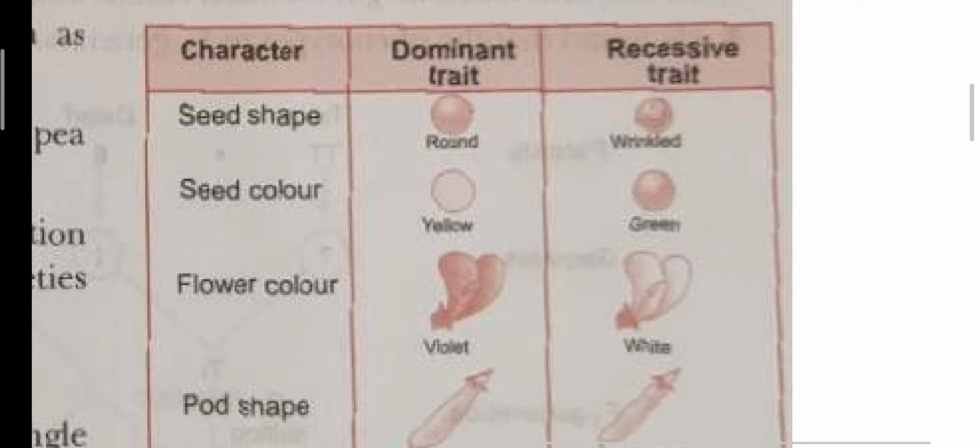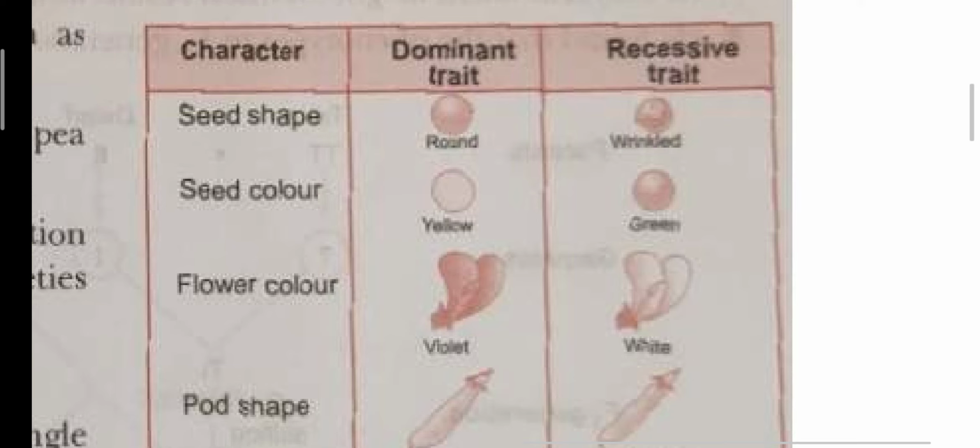First is seed shape. The first character is the shape of the seed. Its dominant trait is round and the recessive trait is wrinkled. You have to learn that round is denoted by capital R and wrinkled is denoted by small r. Next is seed color, yellow or green. Yellow is the dominant trait and green is the recessive. Students, you have to learn this table properly. Today your work is first to learn all these 7 traits. What are the 7 traits used by Mendel in the pea plant? Okay.